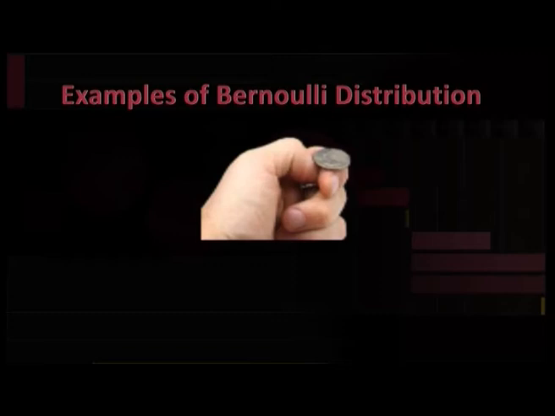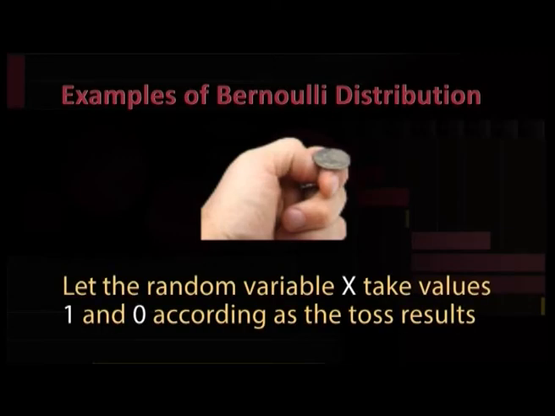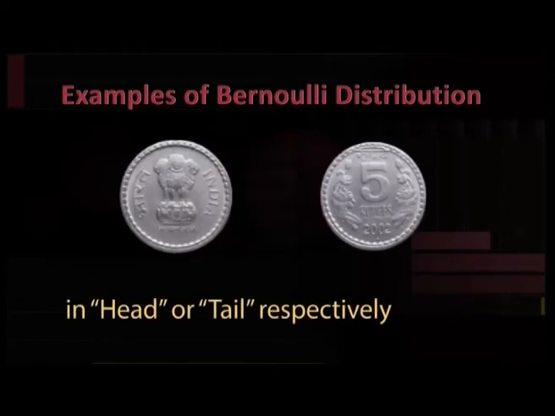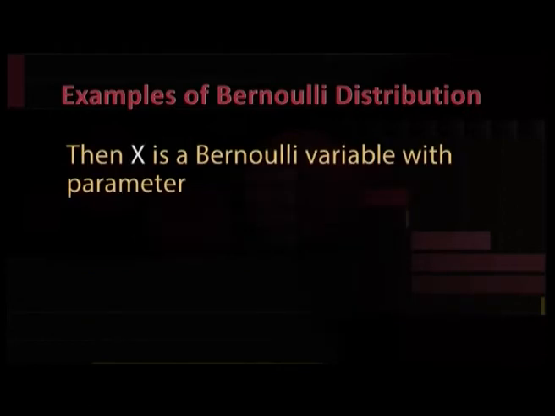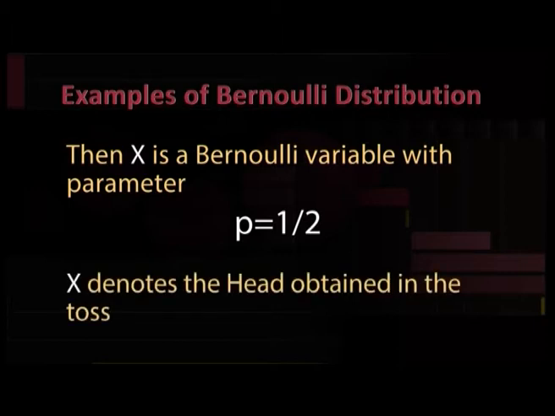Let us discuss the examples of Bernoulli distribution. Bernoulli random variables occur in a number of instances in practice. It is very useful for modeling an event that may or may not occur. A fair coin is tossed. Let the random variable X take values 1 and 0 according as the toss results in head or tail respectively. Then X is a Bernoulli variable with parameter p equal to half. Here X denotes the head obtained in the toss.